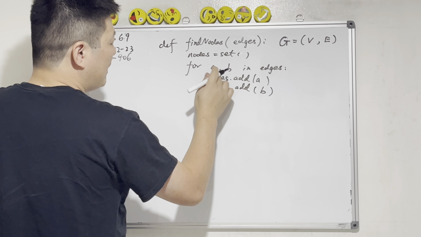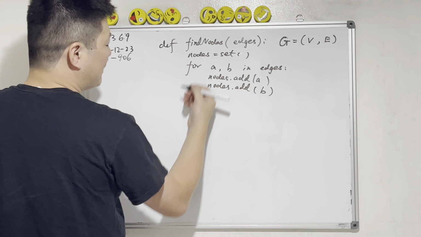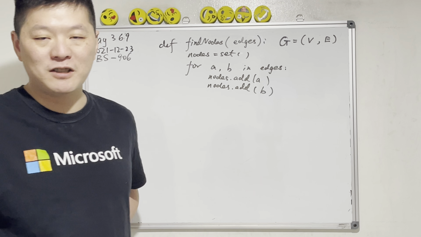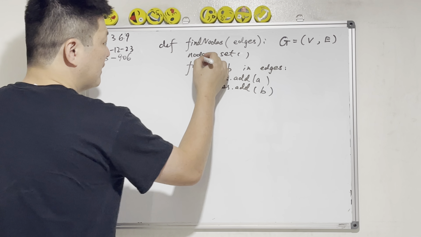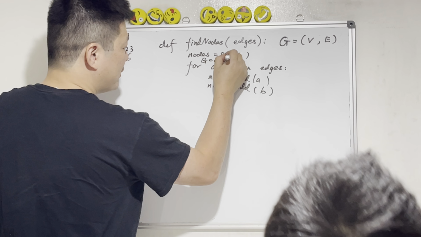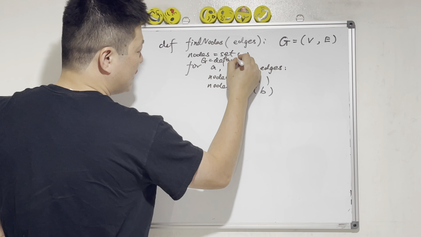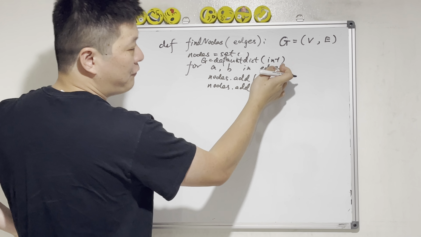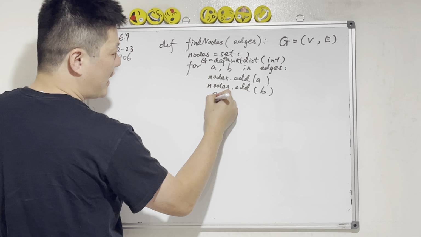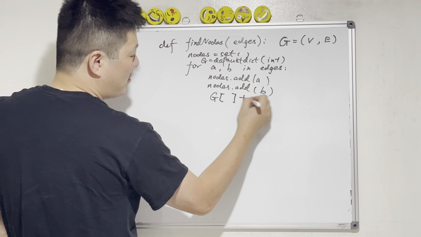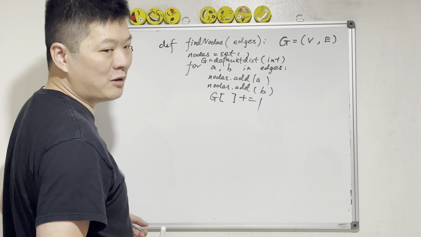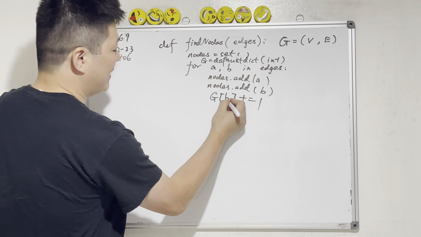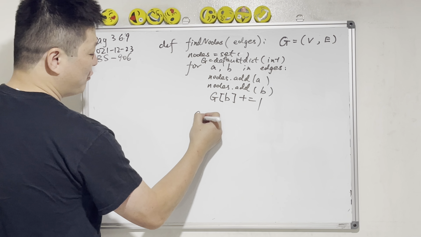Okay, and then now look. We need to have a data structure to count how many edges are pointing in. So let's say G equals default dictionary. What's default dictionary? You're just getting a dictionary. The type of default is int, 0. So then G plus equal 1. Okay, GA or GB, come on. We want to count the in degree. A to B, so it's GB. You write that, okay?